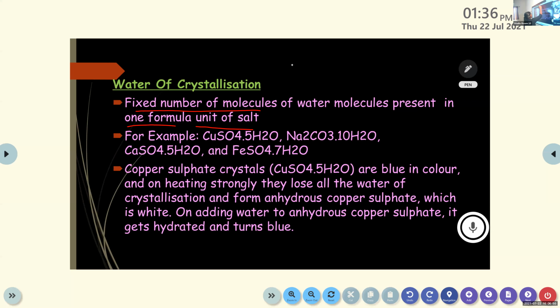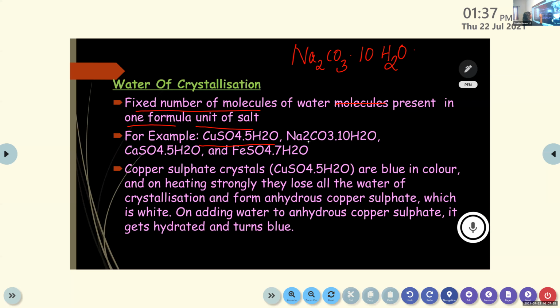So we have learned this example, Na2CO3, 10H2O, right? For the washing soda. So can you tell me how many water molecules are there in this washing soda? Ma'am, 10. Yes, 10H2O. In the case of the next example, CuSO4, 5H2O, copper sulfate. Here it is 5H2O. So here 5 water molecules are there.